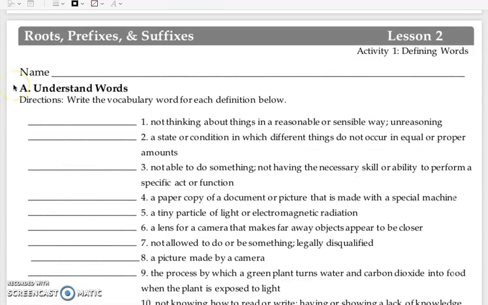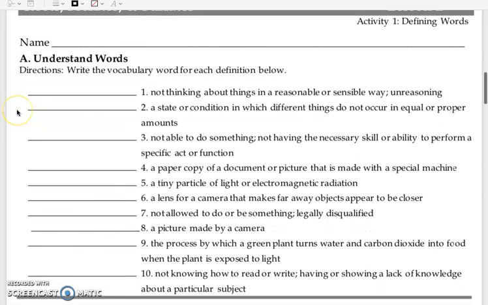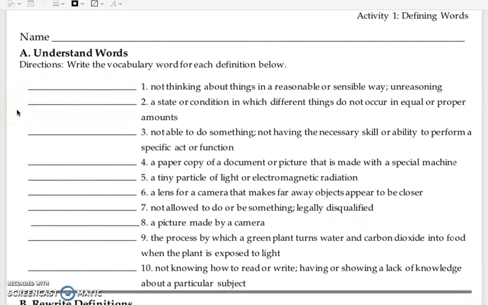Activity 1 has A and B. Part A is understand words. Directions. Write the vocabulary word for each definition below. Number 1, not thinking about things in a reasonable or sensible way, unreasoning.